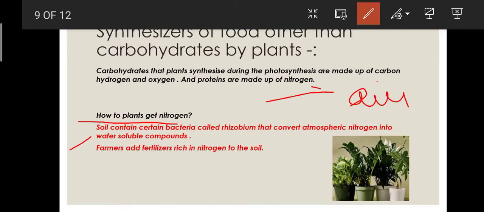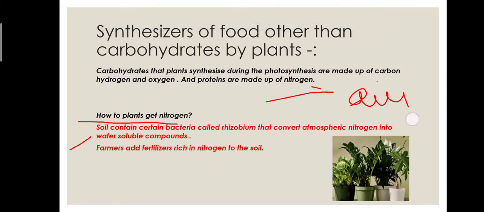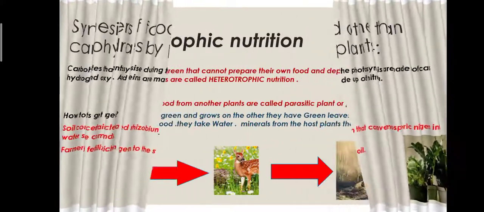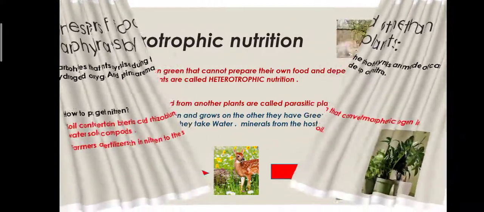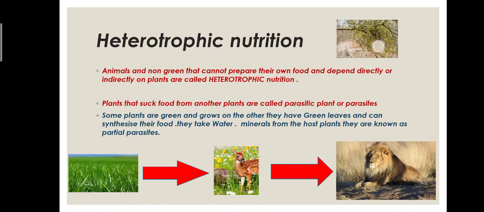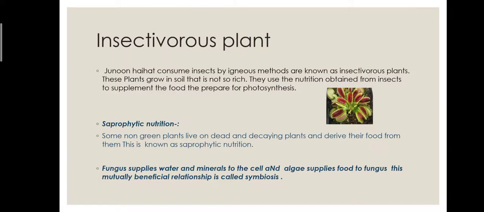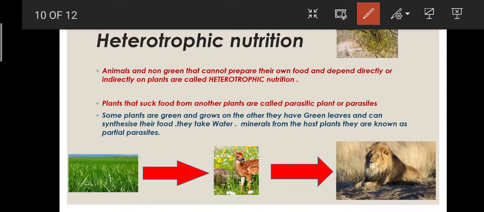Now let's move to another type of nutrition, heterotrophic nutrition. I first told you that this nutrition is of non-green plants and animals.